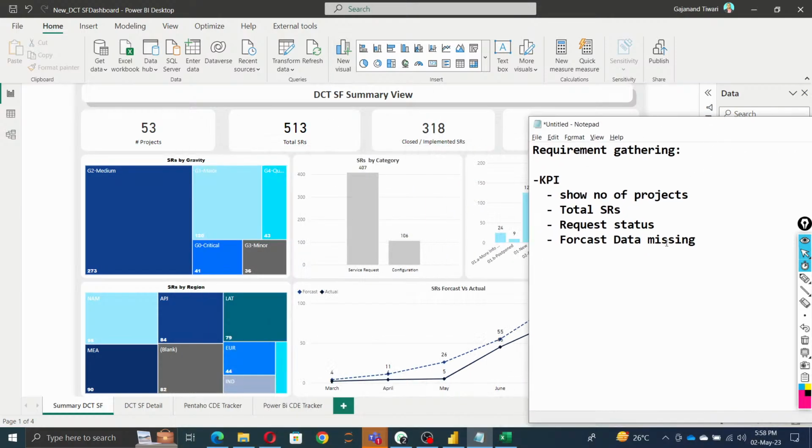We need a heat map. The client has not told us about a heat map, but here they say they need the number of categories and criteria, which here means the criticality level.